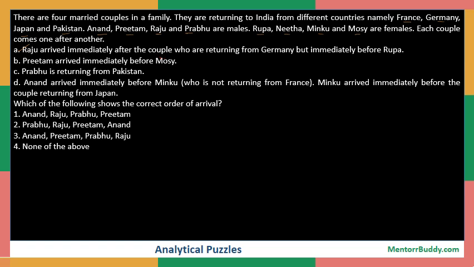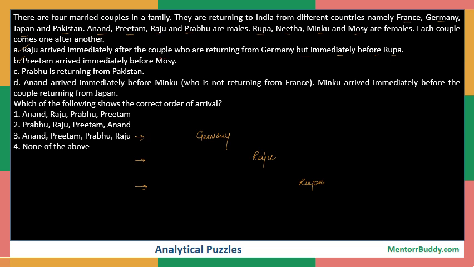The first line says Raju arrived immediately after the couple who are returning from Germany. So if this is Raju, he arrived after the couple who is coming back from Germany. Also, it is mentioned that but immediately before Rupa. That means Raju comes before Rupa. So we're just trying to make the sequence of countries, then male, and then female in this order.